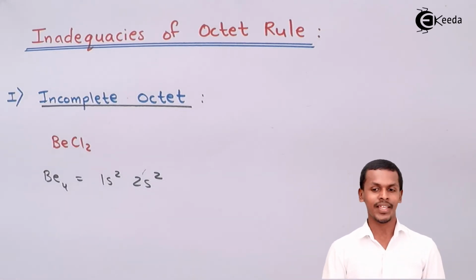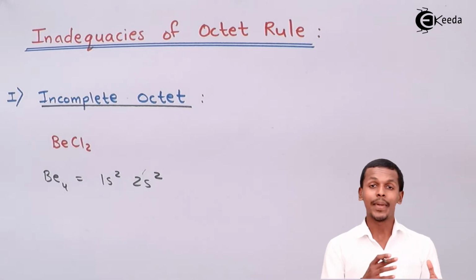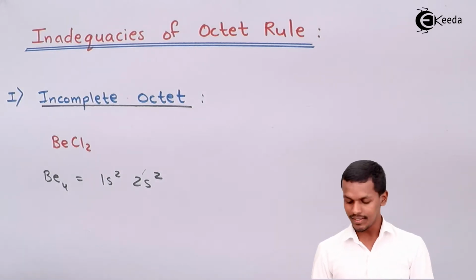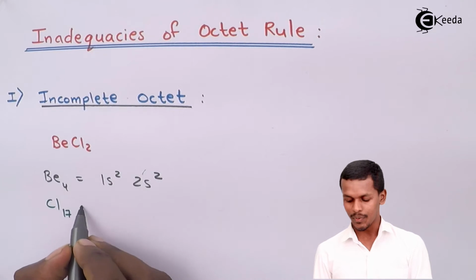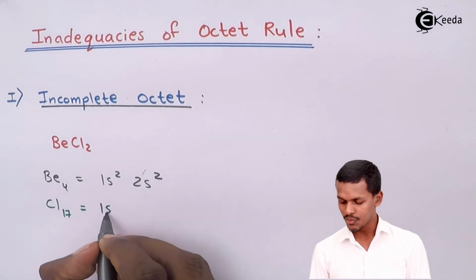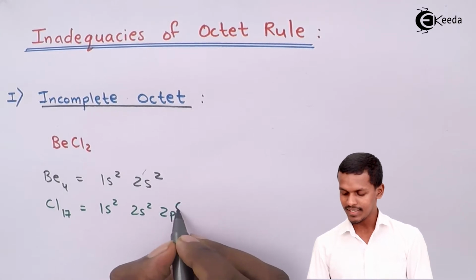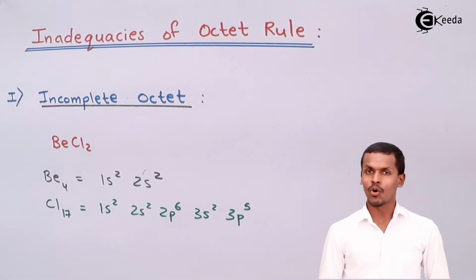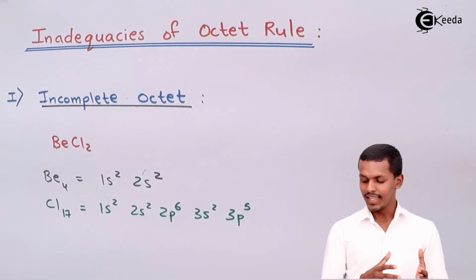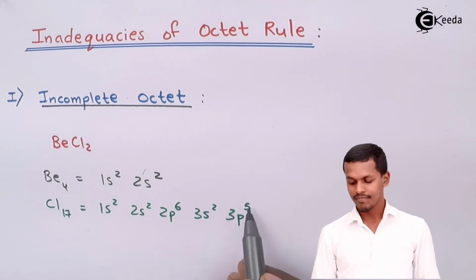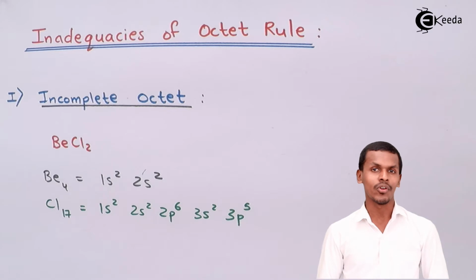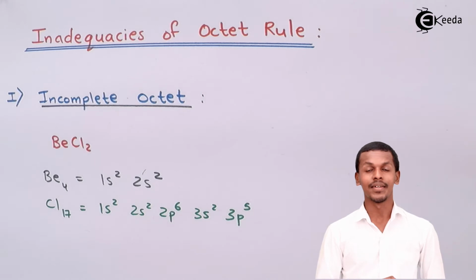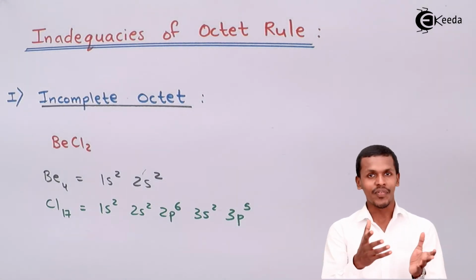So let us understand how we can represent the bond formation between beryllium and chlorine. But before that, we should know the electronic configuration of chlorine. The atomic number of chlorine is 17, so I could write it as 1s2, 2s2, 2p6, 3s2, 3p5. The third orbit is the outermost orbit of the chlorine atom, and there are 7 electrons in its outermost shell. So chlorine needs only 1 electron from beryllium to complete its octet, behaving like a noble gas in terms of electronic configuration.